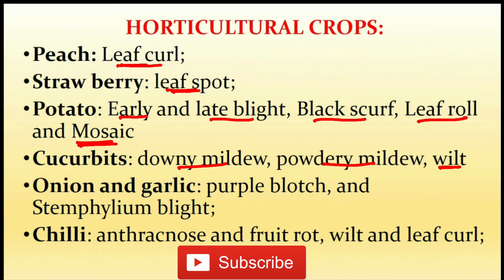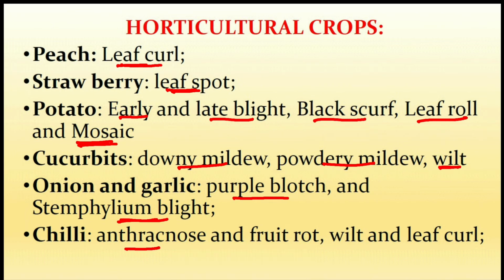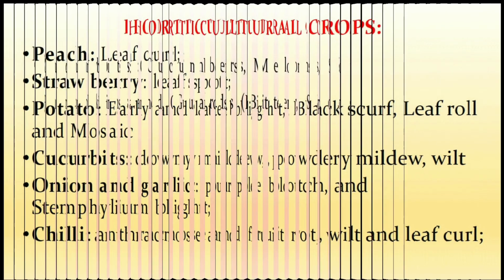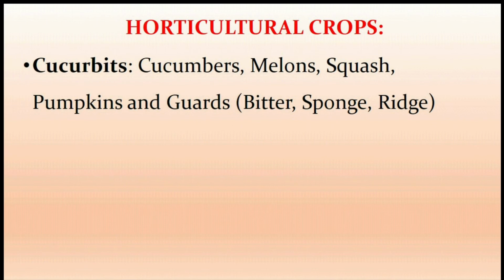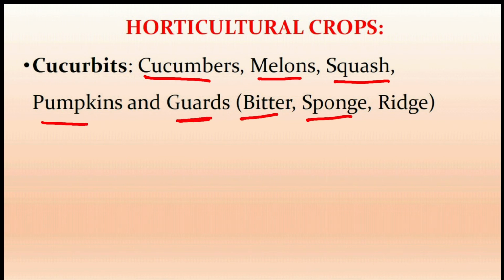In onion and garlic, purple blotch and stemphylium blight. In chili, anthracnose and fruit rot, wilt and leaf curl. Cucurbits include cucumber, melons, squash, pumpkin and gourds like bitter gourd, sponge gourd and ridge gourd.